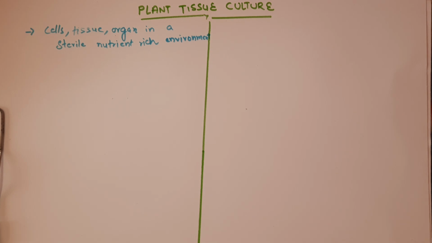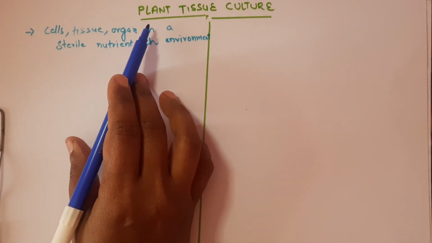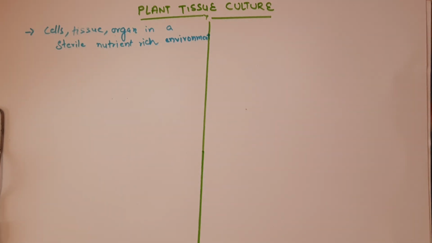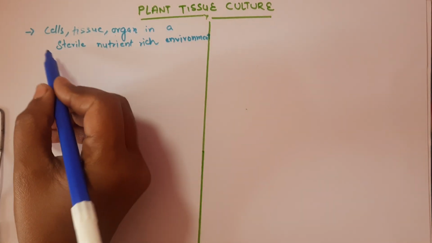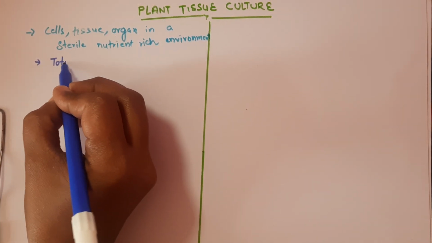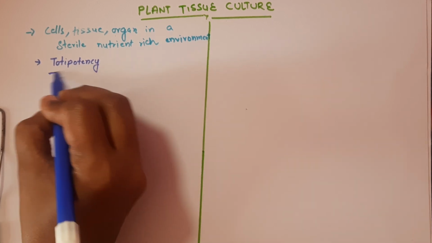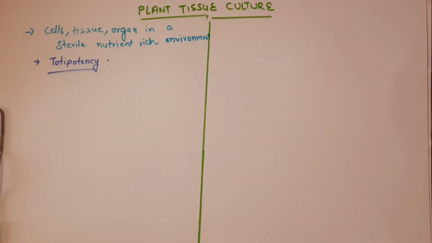So how is the plant tissue culture concept important and how does it happen? The plant cell has a capacity that is known as totipotency. Now, this totipotency potential is exploited when we are talking about plant tissue culture.